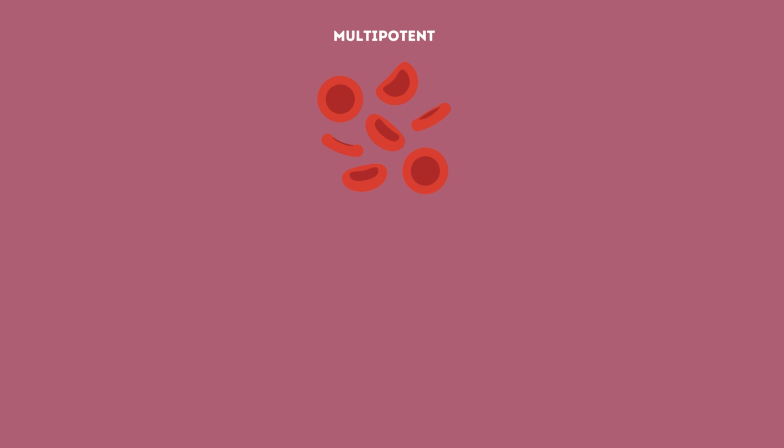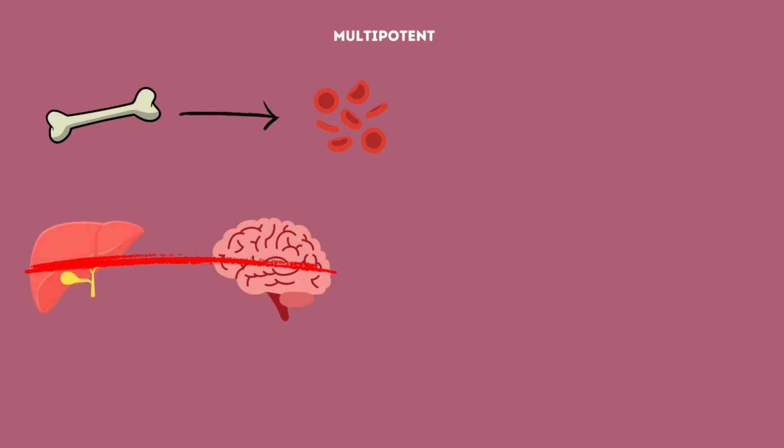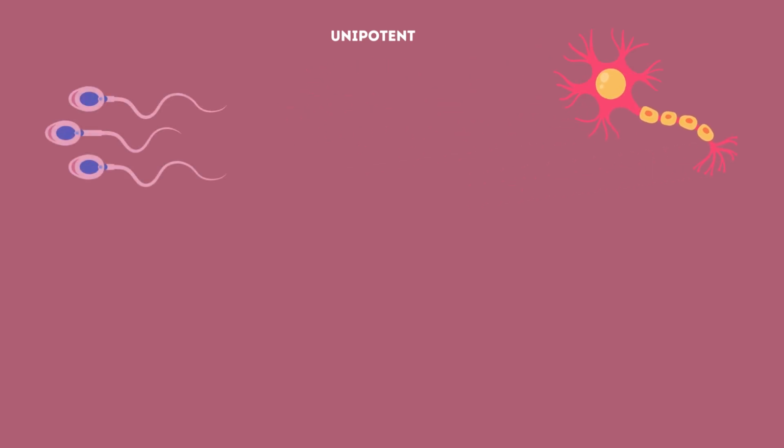These cells are more limited in scope and can only develop into specific cell types that are related to their tissue origin. For instance, bone marrow stem cells can produce blood cells but not liver or brain cells. Multipotent cells are essential for maintaining particular tissues. Finally, unipotent stem cells are the most specialized. They are capable of producing only one cell type, such as sperm cells. These cells appear later in development and remain specialized throughout life.